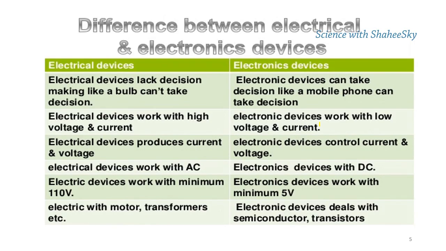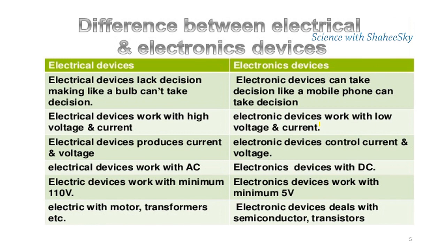Now let's see what the differences are between electrical and electronic devices. Electrical devices, as we all know, are previously decided. It means they cannot take decisions for situations. But electronic devices are scheduled to make decisions, such as phones and computers.